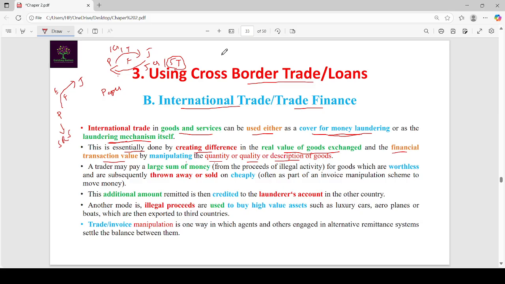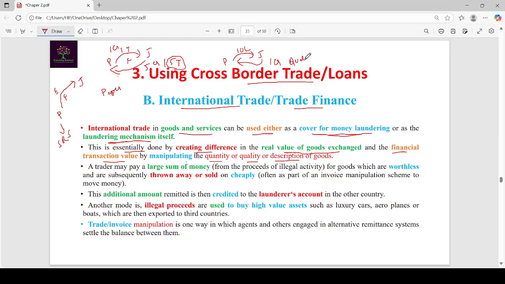One more: Pushpa exported 10 lakh worth of cheap quality furniture to Japan. In return, he received 1 crore, and in the invoice he has shown that it is good quality furniture.